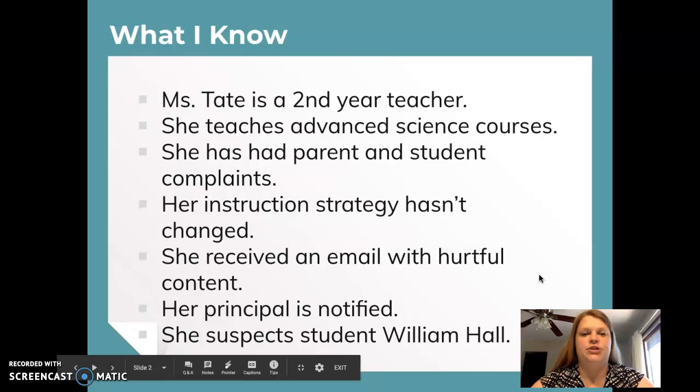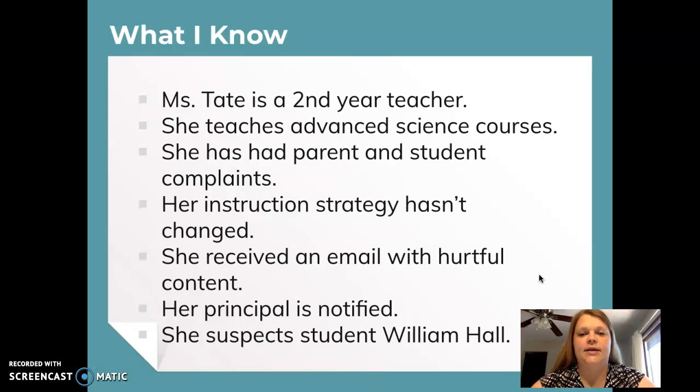We have a situation involving Miss Tate, a second-year secondary high school teacher. She teaches advanced science courses such as zoology and genetics. Her class is very rigorous and stressful for many of the students, and she's had student and parent complaints, but hasn't changed her instructional strategy.